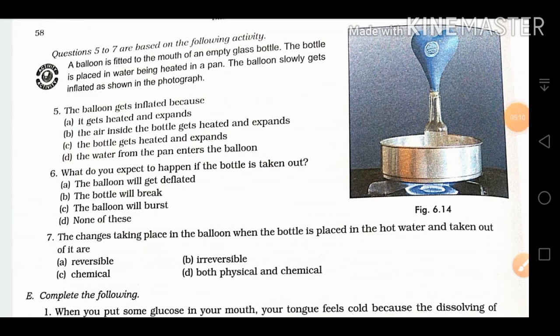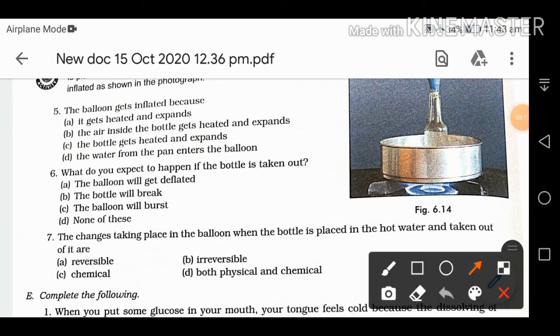Now we have 3 questions based on this activity. They place a bottle inside hot water and heat it. The first question based on this activity, the balloon gets inflated because the air inside the bottle gets heated and expands. Gases or any matter expand on heating. Sixth, what do you expect to happen if the bottle is taken out? The balloon will get deflated because the air will get cooled and it will contract.